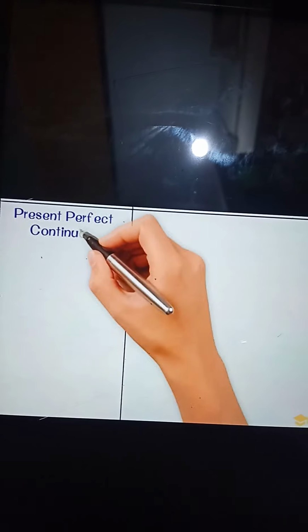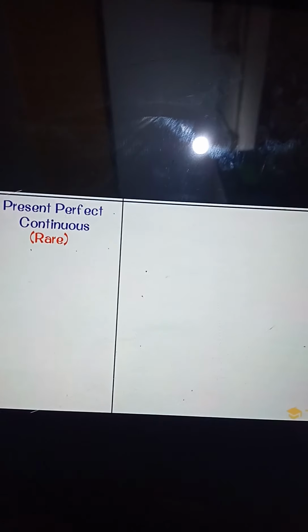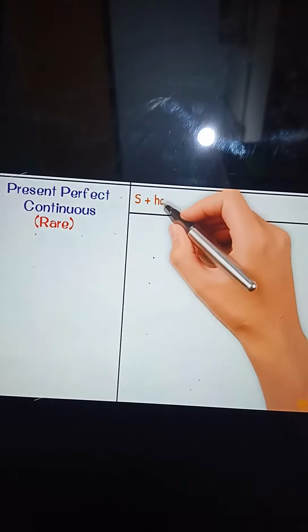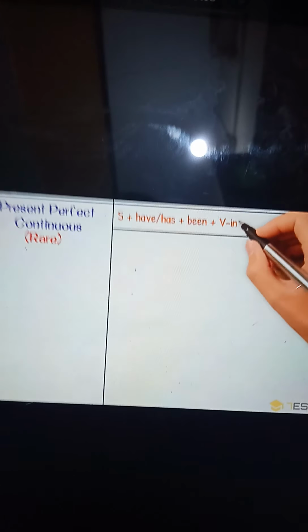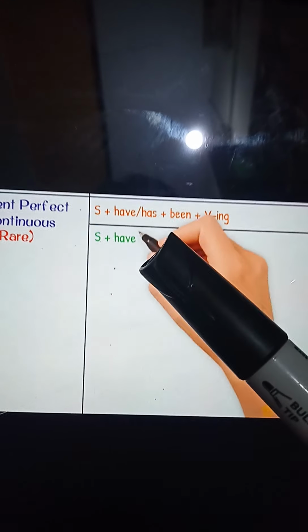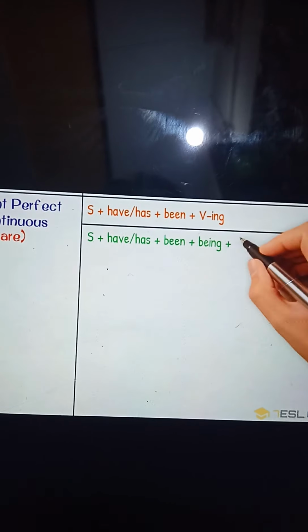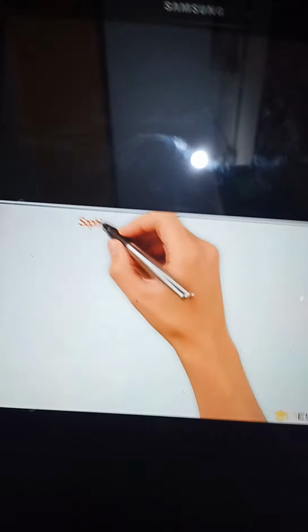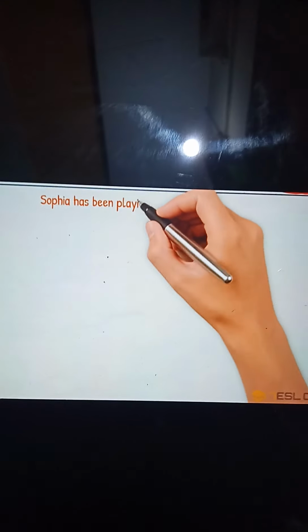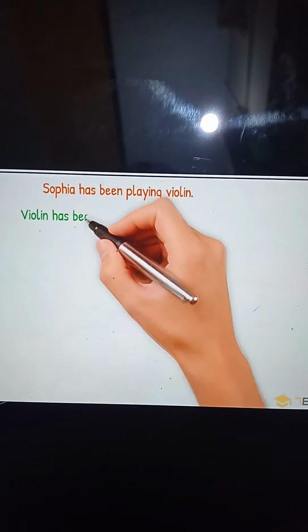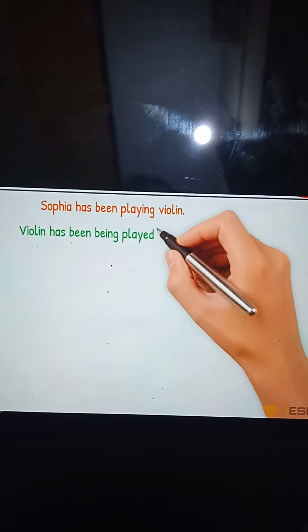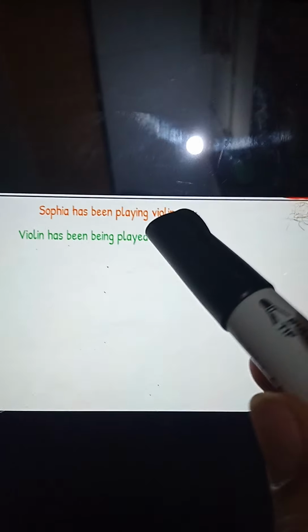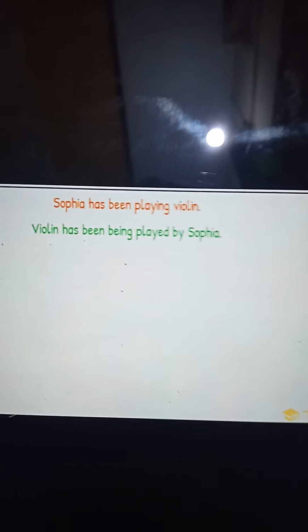Now check present perfect continuous tense. It is very rare that we use passive voice in these tenses, but rarely it comes. So use of has, have been plus the verb with the addition of ing in the sentence, and how we will change them into the passive voice. See the example. Sophia has been playing violin. Violin has been being played by Sophia. Okay, so I hope you have learned. This is the total structure.